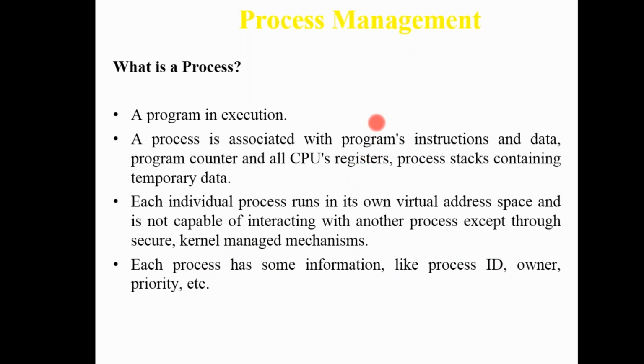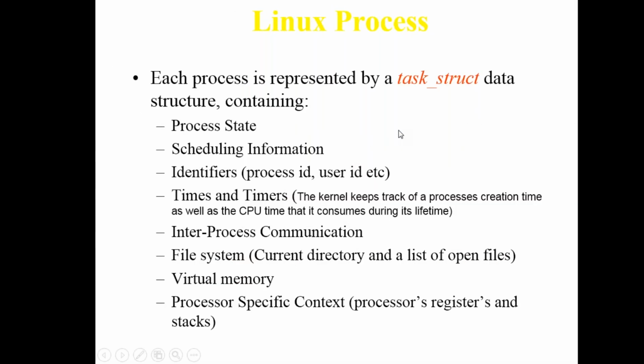Next, each process is represented by a task structure. I already told you in the last class that it is a data structure named task structure. It contains information like the process state: whether the process is running, waiting, or in the queue for scheduling, or terminated. Various process states are there.